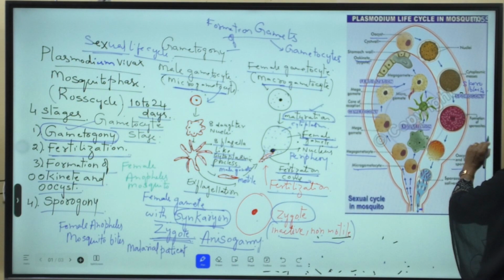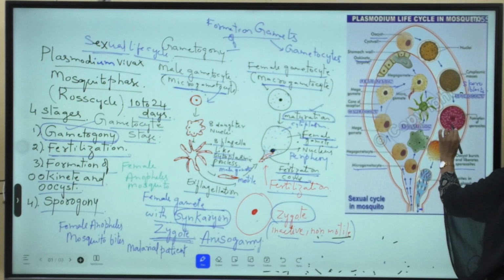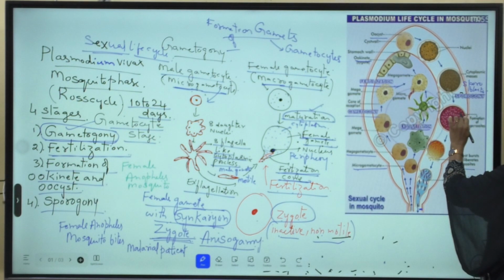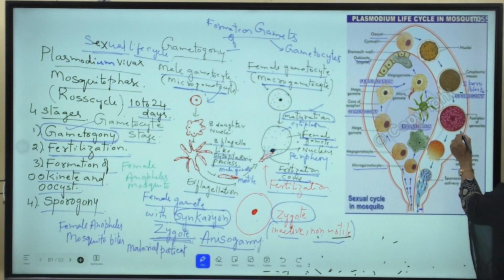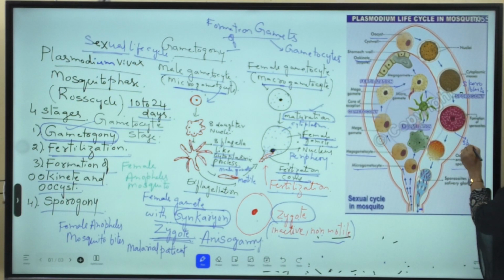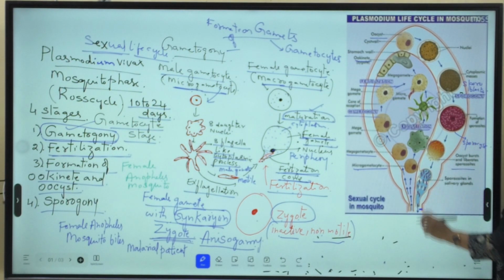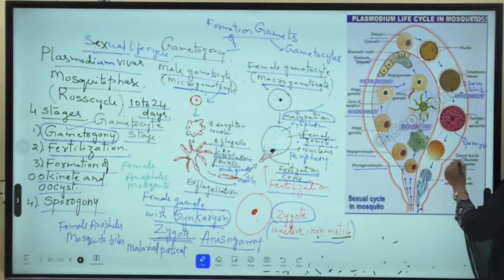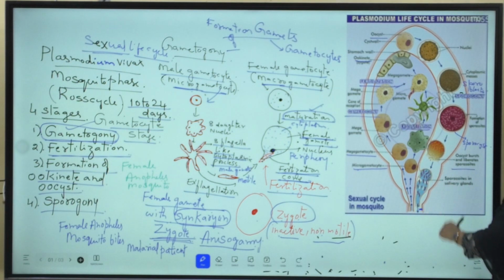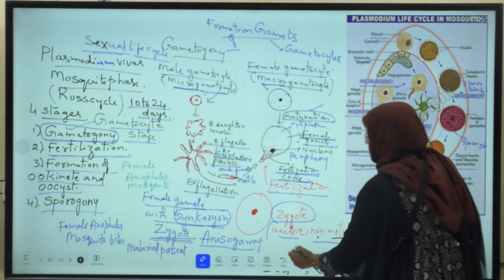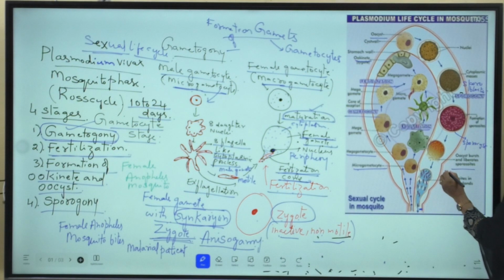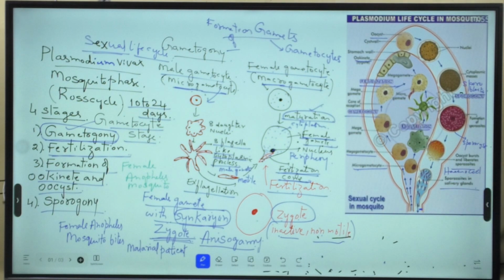Now the oocyst with sporoblasts is known as the sporocyst. Later, what happens? The wall of the sporocyst bursts. So the sickle shaped sporozoites are released into the hemocoel of the mosquito. From the hemocoel they pass into the salivary glands of the mosquito.